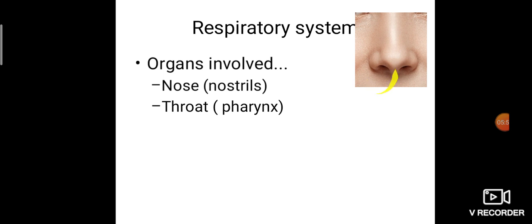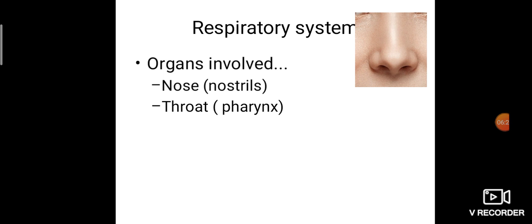Nostrils are the two openings. We have one nose, and in that nose we have two openings, right opening and left opening. That is called the right nostril and left nostril. Through our nostrils we inhale the air, and again we exhale the air, that is, exhaling carbon dioxide.